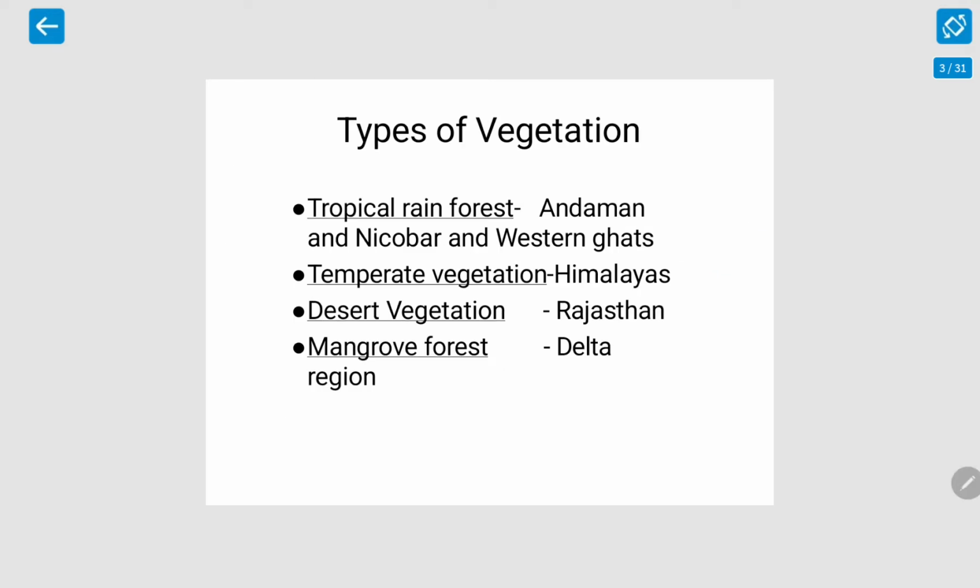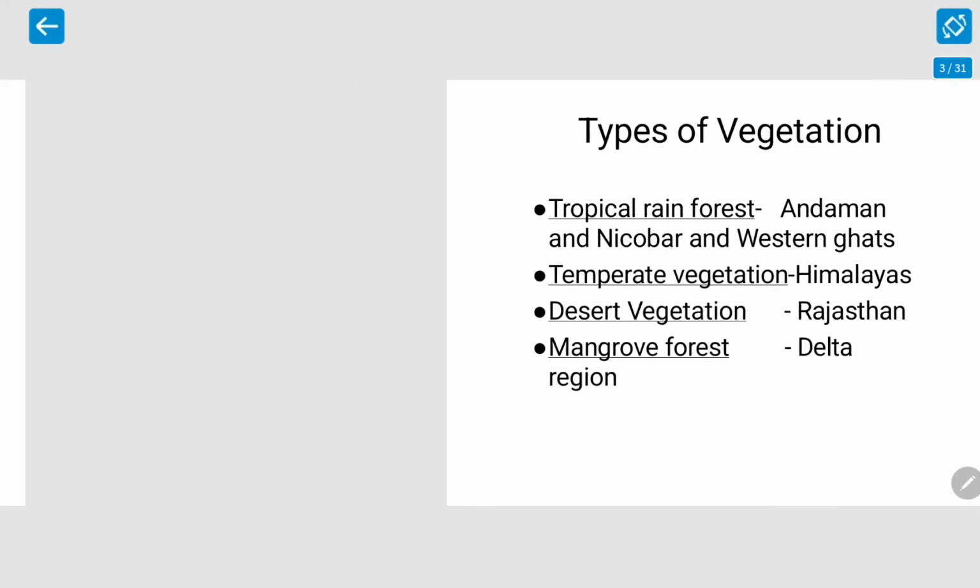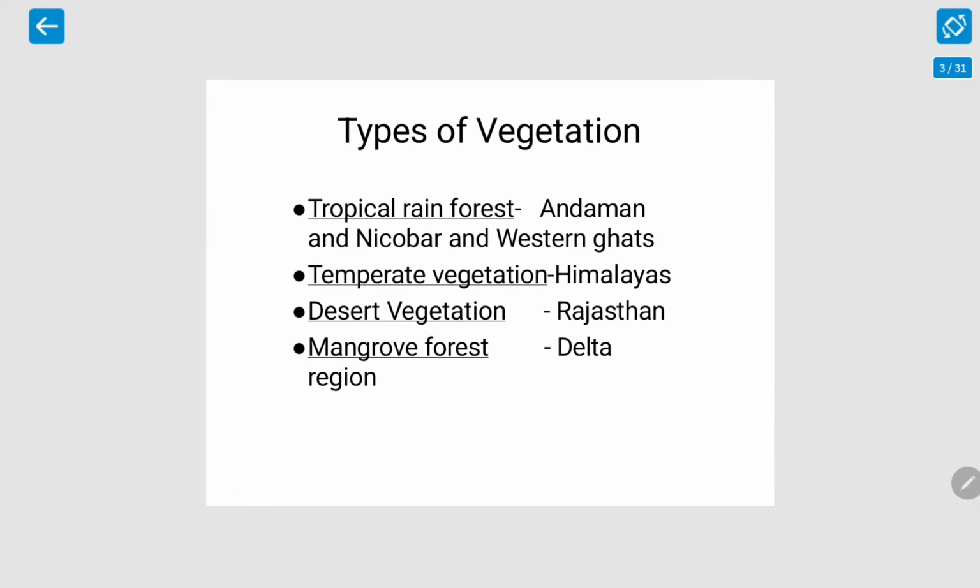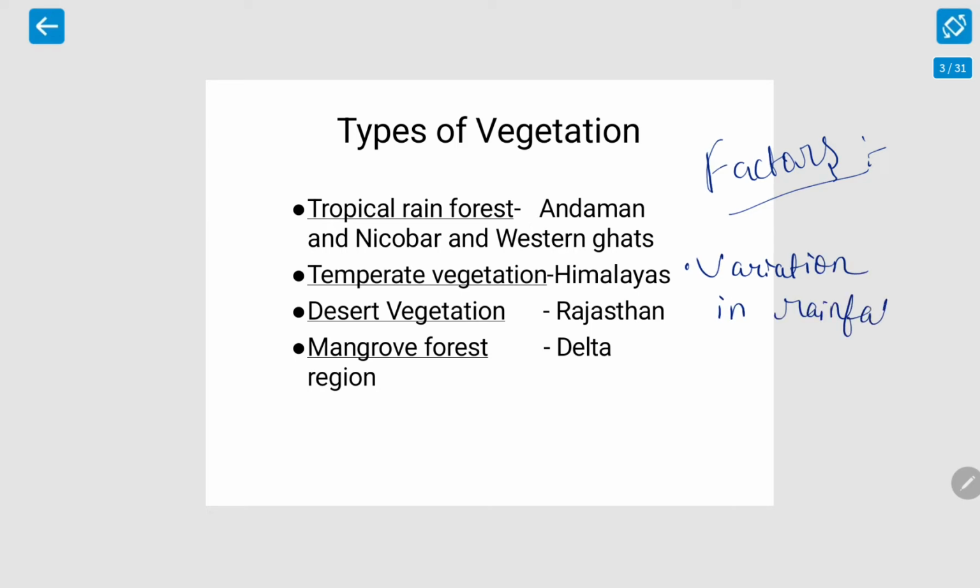Now, the environmental factors on which the types of natural vegetation depend. There are some factors on which the natural vegetation depends. So what are those factors? The natural vegetation of India depends mainly on rain and relief. There are two factors: variation in the amount of rainfall, and variation in relief. I will be telling you how.